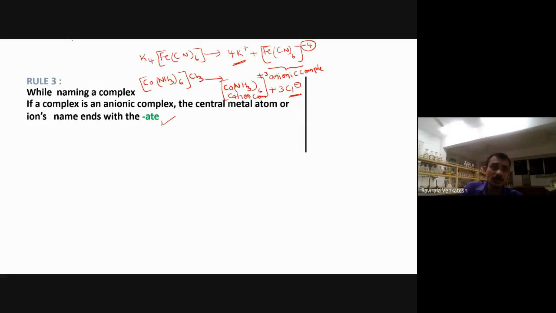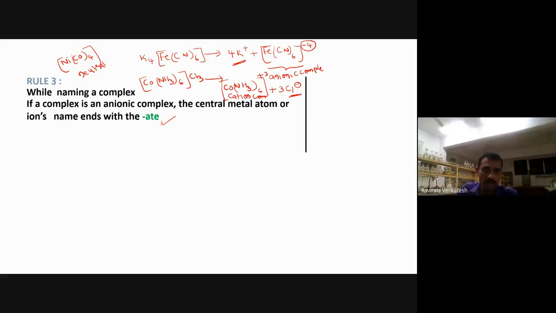Now what is a neutral complex? I'm writing here, Ni(CO)4. Now this is actually what? Neutral complex. It does not have any charge over here. We don't have any charge here. So this is called neutral complex compound. Everything I explained in the previous video, you just watch those videos, you will definitely get this. This is called anionic complex.